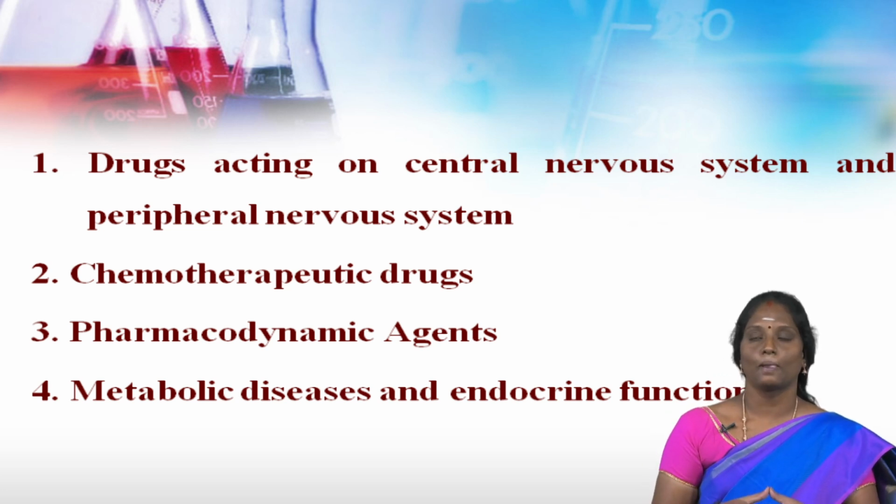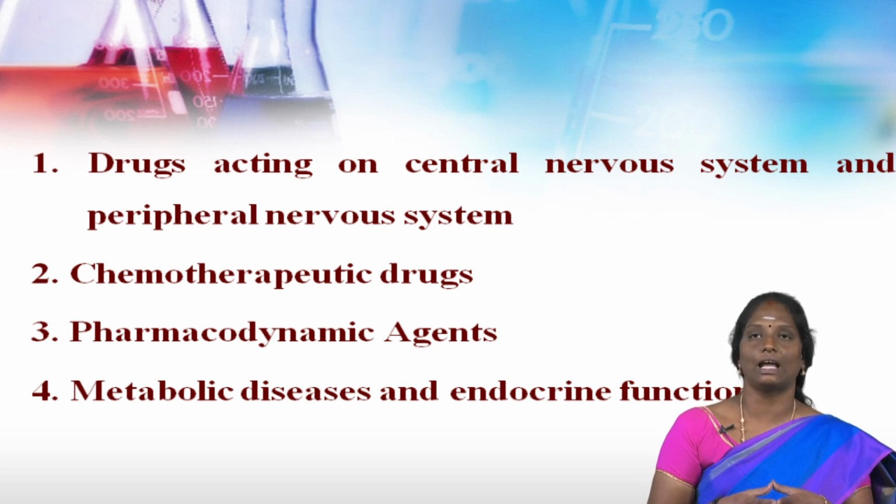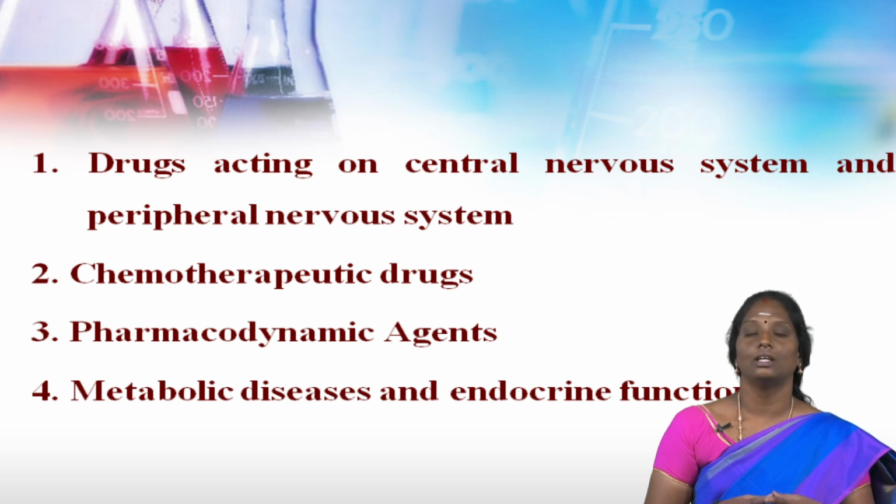It includes a variety of drugs which are used for metabolic diseases such as anti-rheumatic and anti-immune diseases, skin diseases, anti-inflammatory drugs, and drugs used in endocrine disorders. So, based on the biological classification, we classify the drugs into four types.